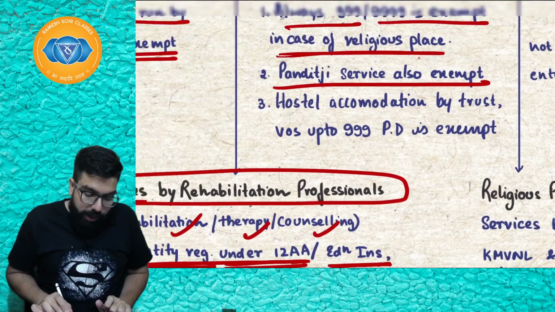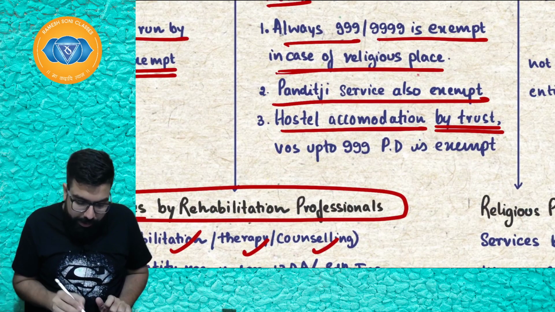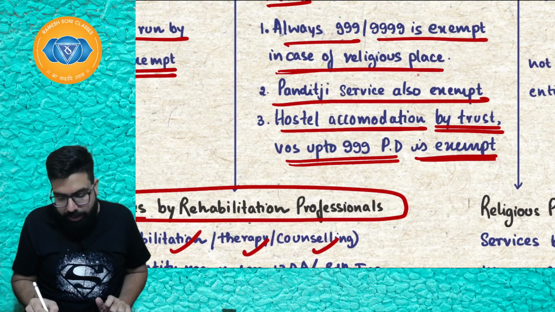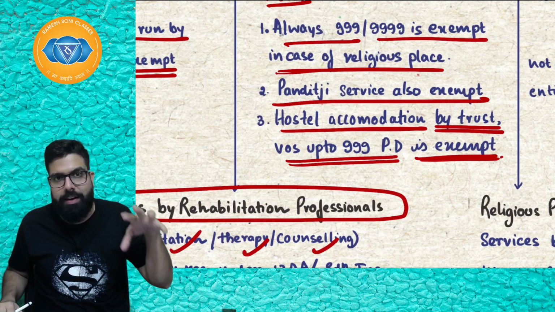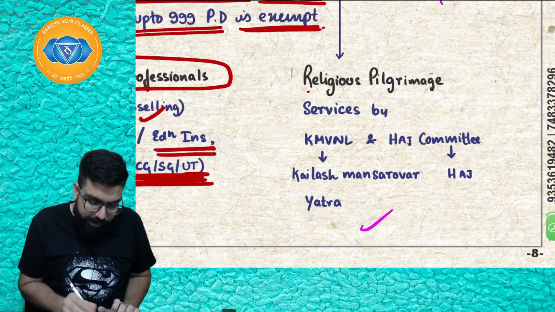Next, if one temple trust is there and it is giving hostel accommodation, if it is charging 9999 per day, it is exempt. Don't forget, if hostel accommodation is given by a temple trust, charging 9999 per day, then its services will be exempt. Religious pilgrimage.